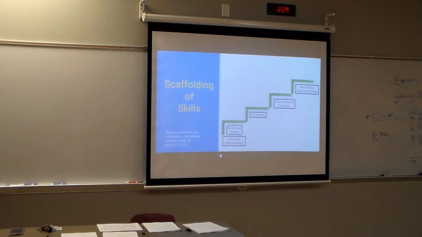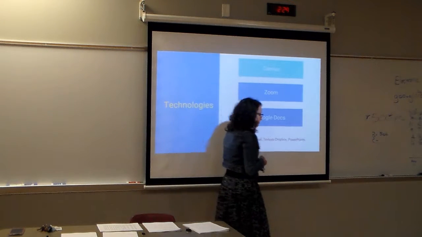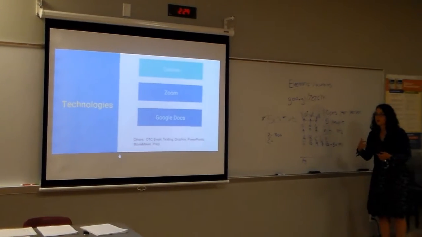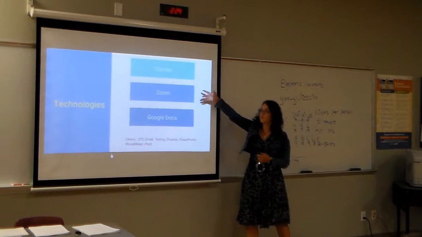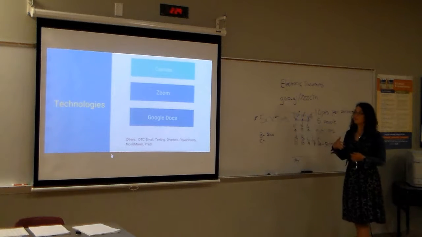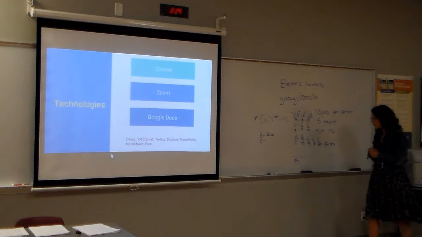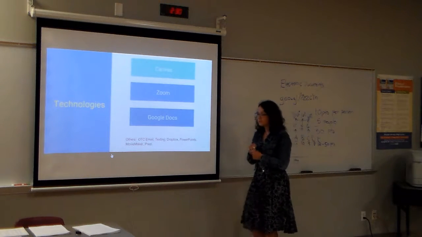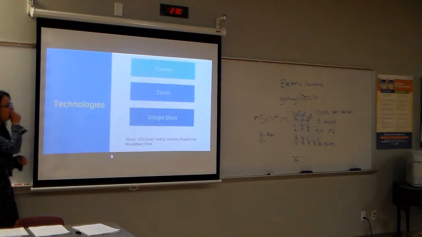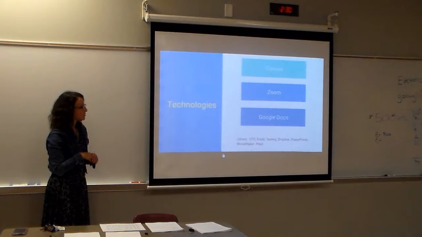Okay. And then the last thing is technologies. This element is pretty important. You can do a lot of things old school with paper, but here are 3 technologies that will make life a whole lot easier for this to be implemented. Canvas, obviously, we're switching to Canvas. Anybody in Canvas already, besides me? Okay, yeah. Canvas is really good at this. There's a group function in Canvas that's really good. Discussion boards in Canvas are good, much better, I think, than Blackboard for group projects.